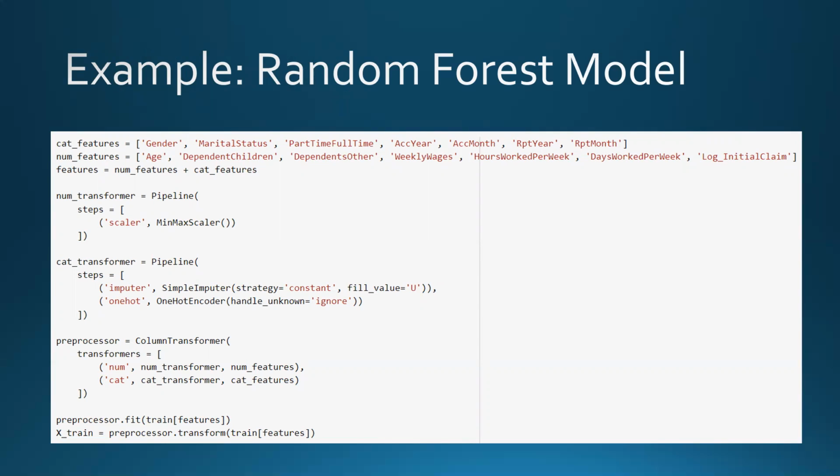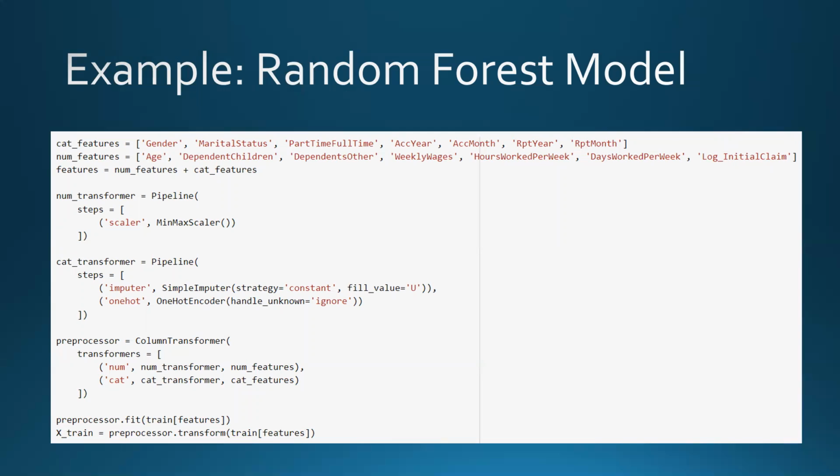Before specifying the model, I first had to perform some feature scaling and encoding. So I divided my features into categorical and numerical. You can see at the top here, the categorical features consist of gender, marital status, part-time or full-time status, the accident year, the accident month, report year, and report month. For numerical features, we have age, the number of dependent children, number of other dependents, weekly wages, hours worked per week, days worked per week, as well as the log of the initial claim values.